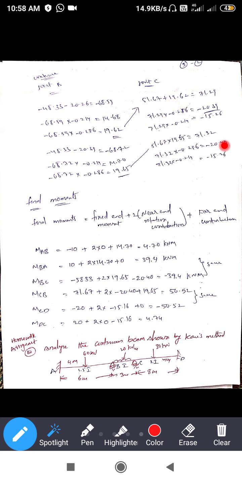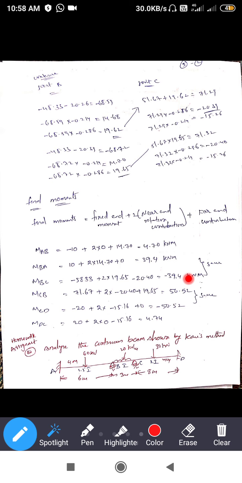So these two moments are the same, you can see there is no difference. If you do not get these two moments the same, your process is wrong. Whatever process was done in the rotation distribution will be wrong. You can see that clearly.